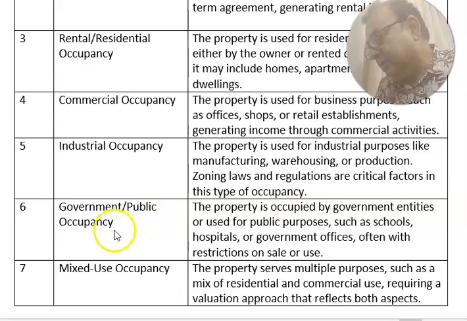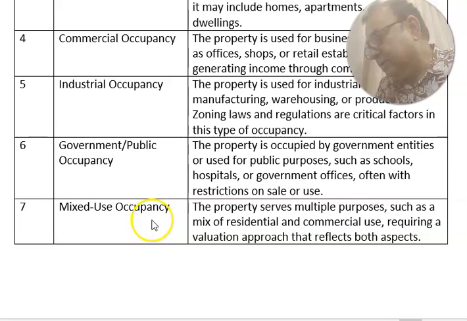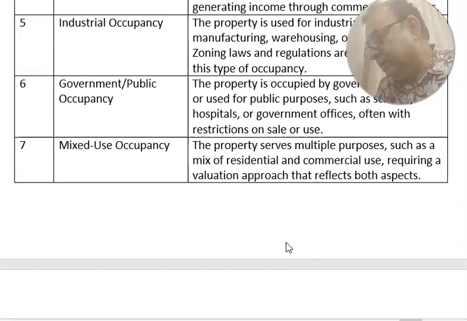Next, government and public occupancy. The property is occupied by a government entity or used for public purposes such as a school, hospital or government office, often with restrictions on sale or use. Mixed use occupancy. The property serves multiple purposes, such as a mix of residential and commercial use, requiring a valuation approach that reflects both aspects.